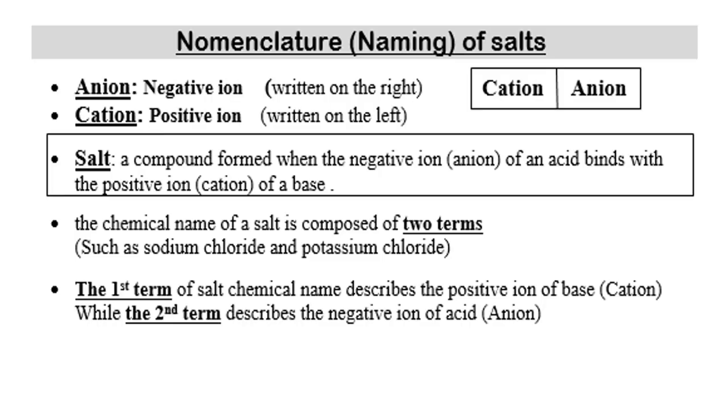After that, nomenclature of salts, or how we can name a salt. Any salt consists of two parts. Number one, cation. Number two, anion. The cation is a positive ion, and it's written on the left, and the anion is a negative ion and written on the right. The first part or first term of the salt describes the positive ion of a base, and the second term describes the negative ion of the acid.